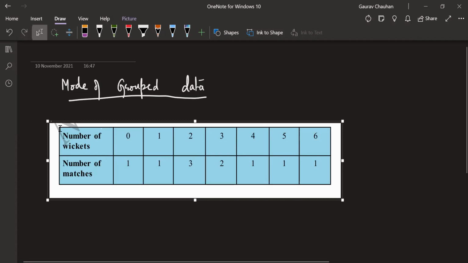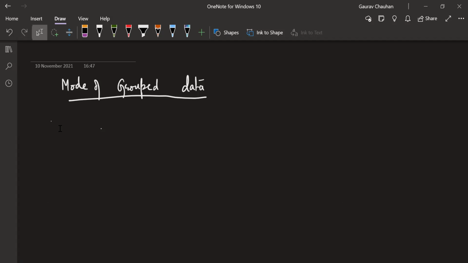So as we move into group data, all you have to do is learn by heart one formula. I'm going to write that formula on the board right now.